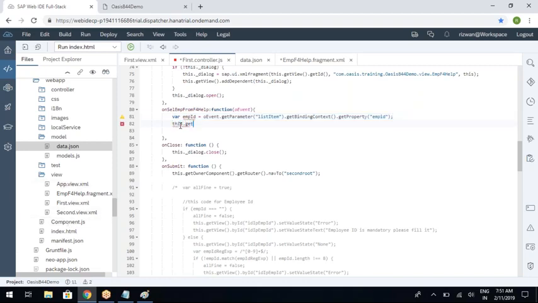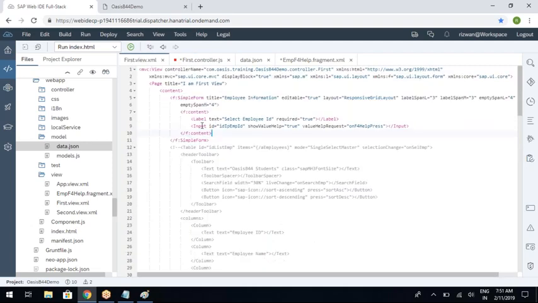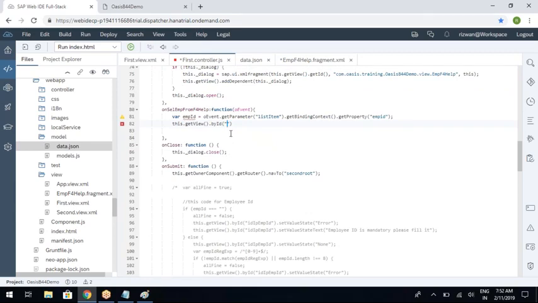So this.getView().byId, pointing to the input field ID. Where is my input field? This is my input field. Copy this ID, paste it here, .setValue, and keep the employee ID here. That's it, you set the value.